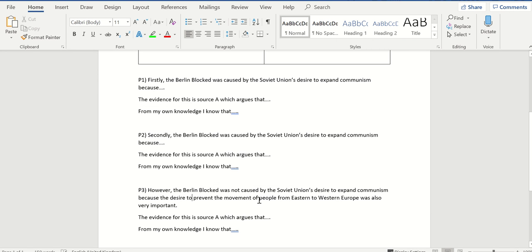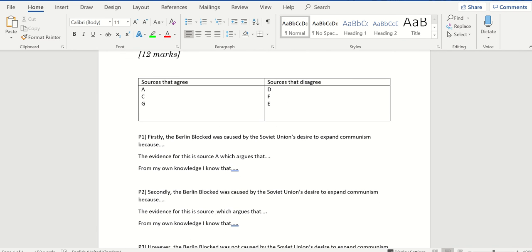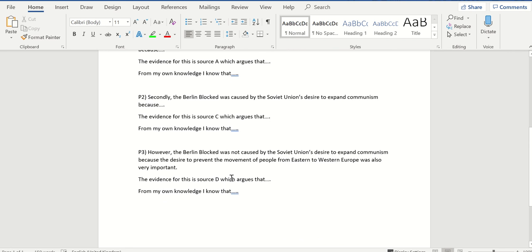And then I'm going to say, let's have a look, source D gives support for that. Should obviously have another source there as well. Source C agrees. And maybe I do not two more of those.